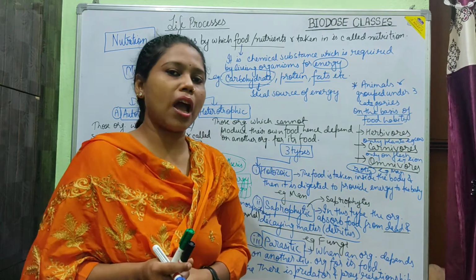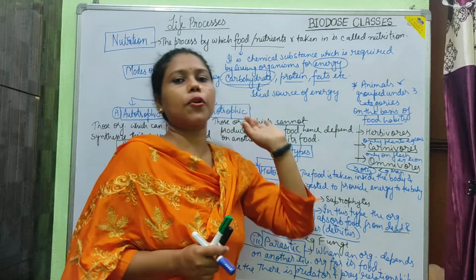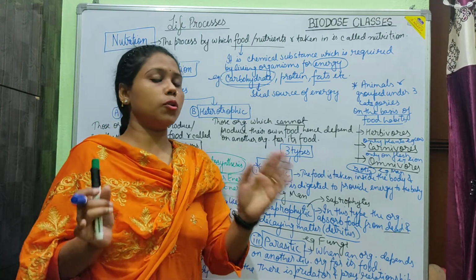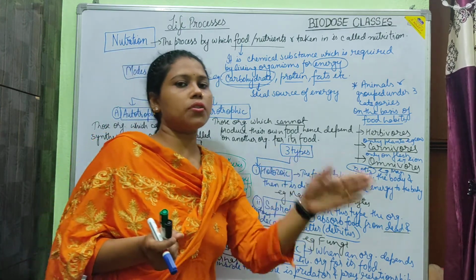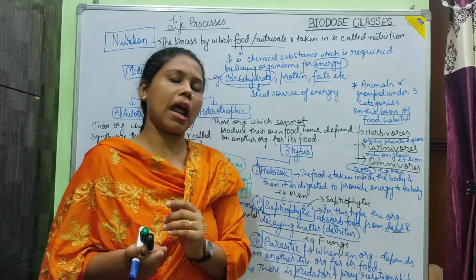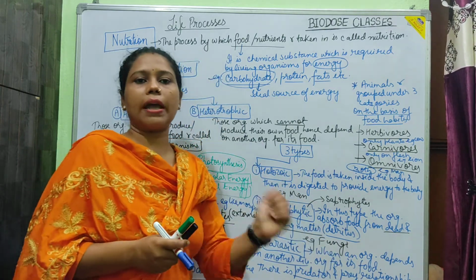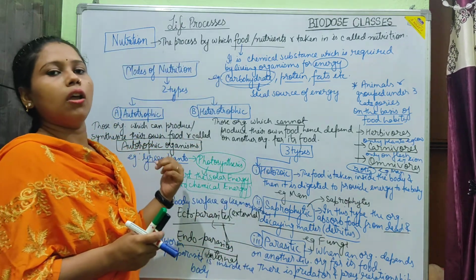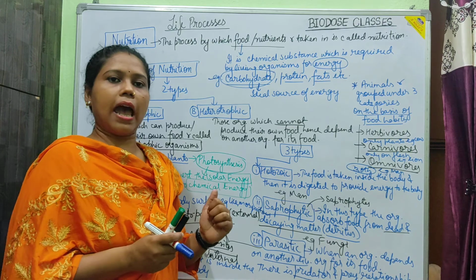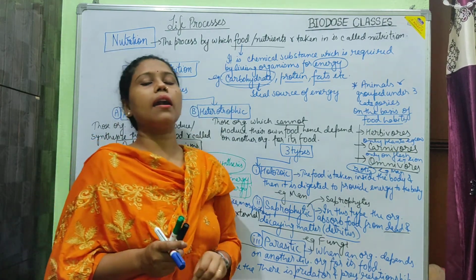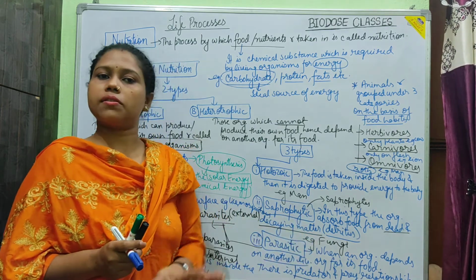Now in this chapter, or in life processes, we have to discuss each and every process in two halves. That is nutrition in plants, nutrition in animals, respiration in plants, respiration in animals. So this chapter would go like this. In the next video, we would start first with nutrition in animals, and the main topic in that is the human digestive system.